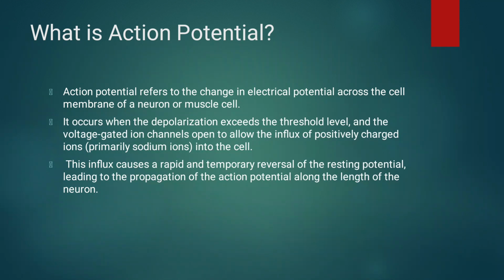This influx causes a rapid and temporary reversal of the resting potential, leading to the propagation of the action potential along the length of the neuron.